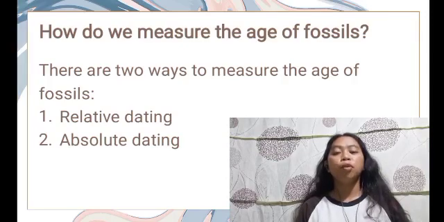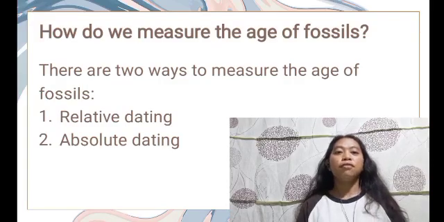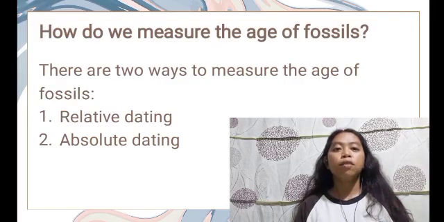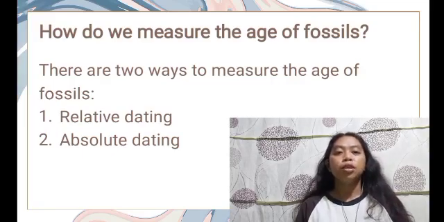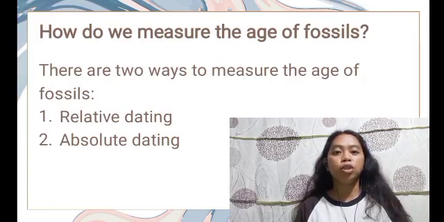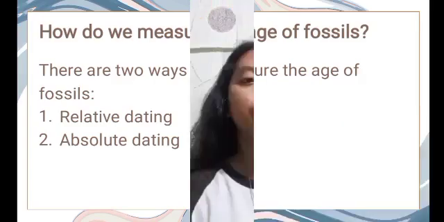Relative dating. Most of the time, the age of fossils is determined using relative dating techniques. This means that a fossil is compared to something for which an age is already known. Absolute dating. It determines the actual age of the fossil through radiometric dating using radioactive isotopes.